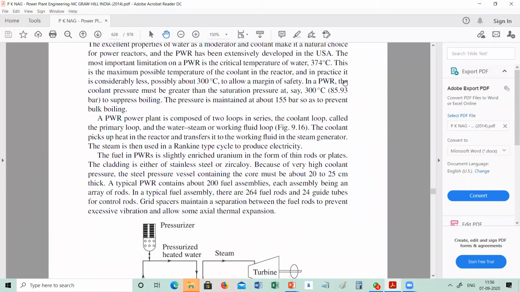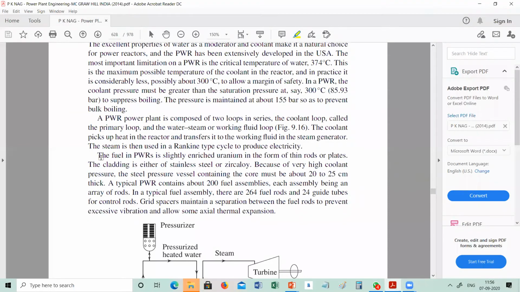I have given only this information, but this extra information they have given here, you have to also study.